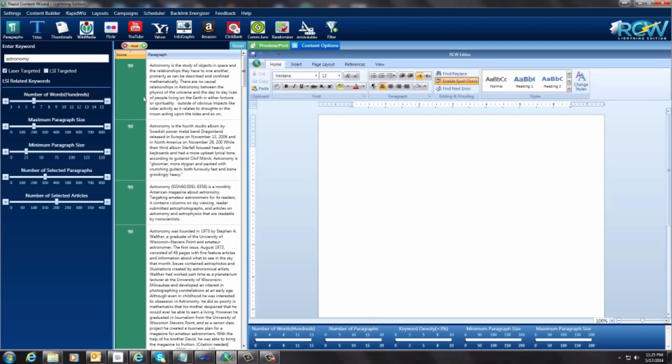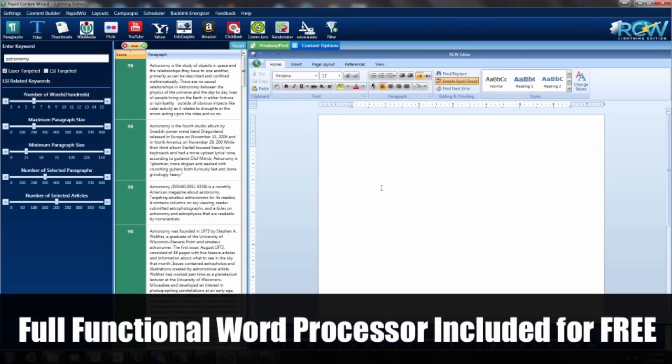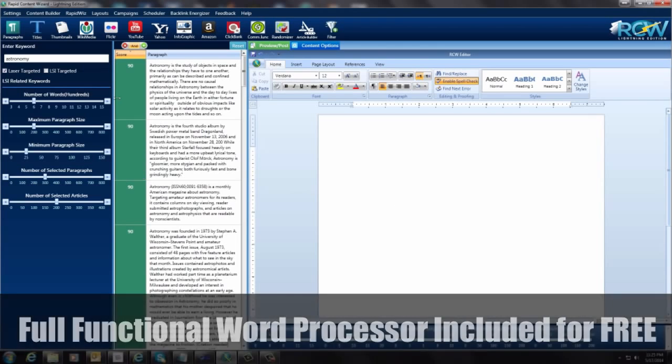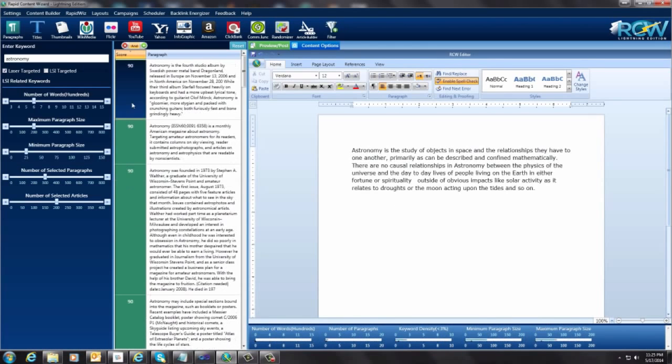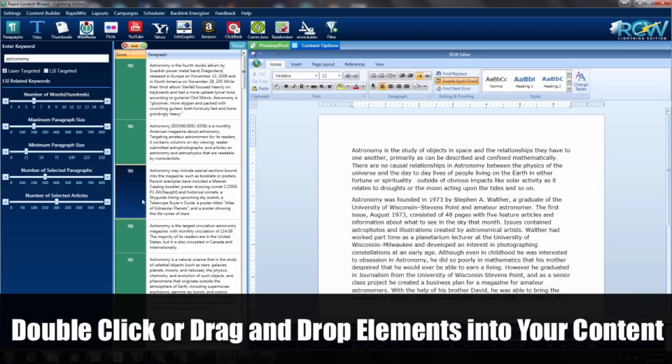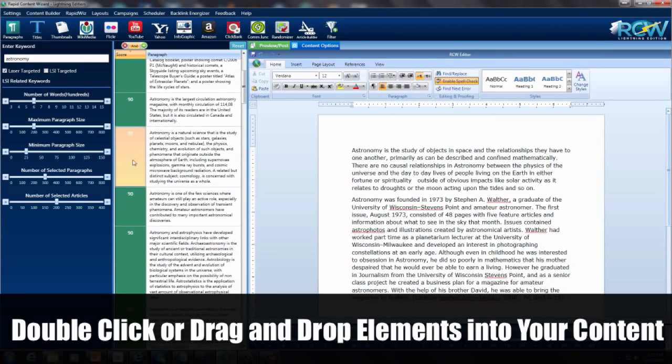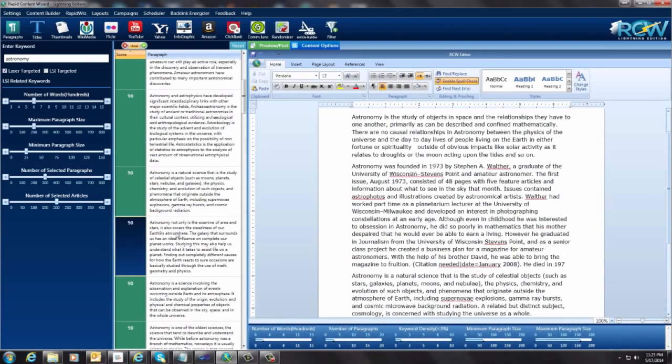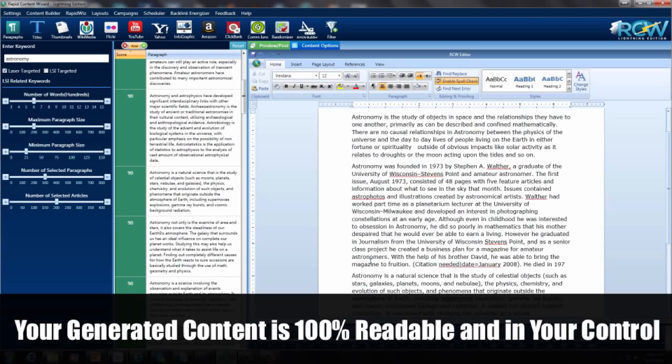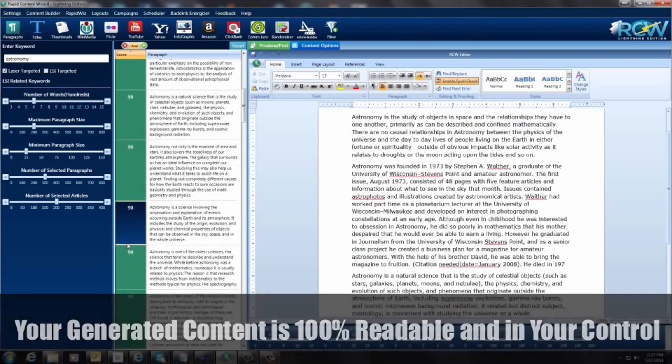so it makes it very easy for you to just select these and put them into this word editor that we have here on the side. All I have to do is come up here and double click on the paragraphs that I want, and it will automatically put them in here. And the good thing about this is you can select any of these paragraphs you want so that they will all read through and form together so that they will make sense.